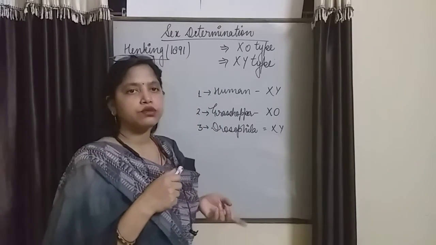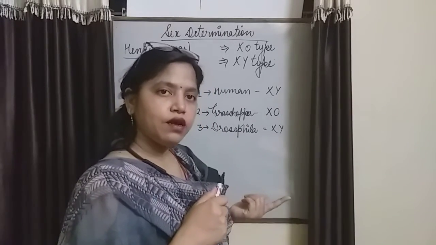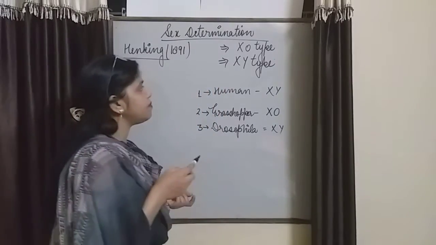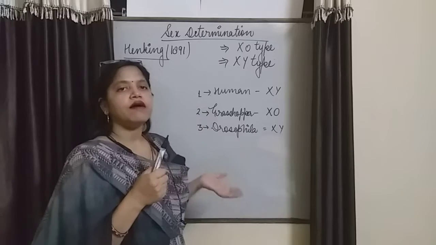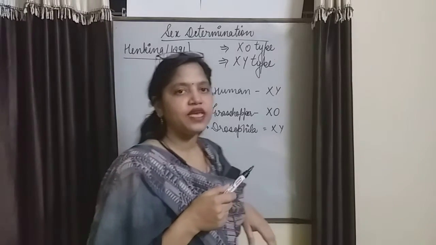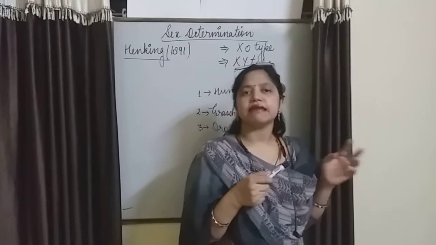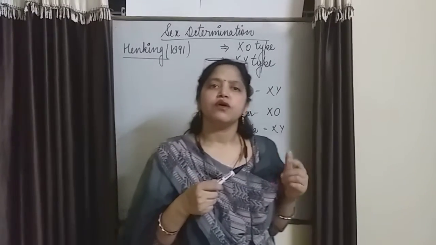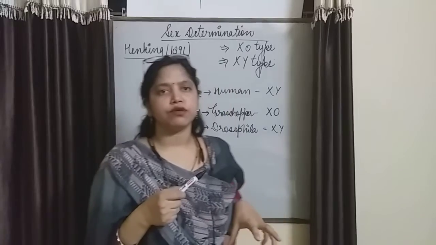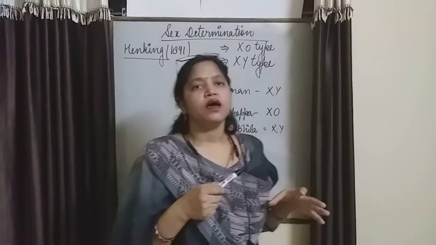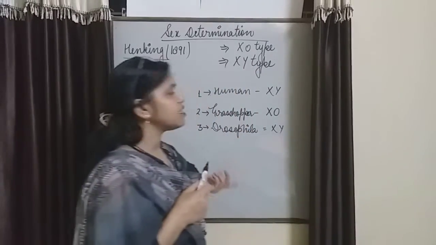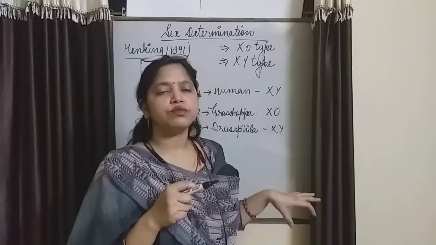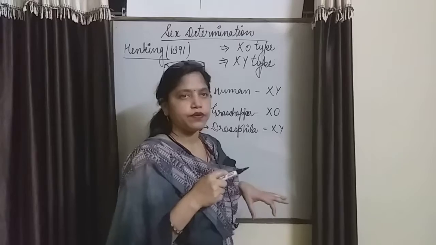Along with the autosomes, an extra pair of sex chromosomes is present. The human female contains sex chromosomes of XX type.